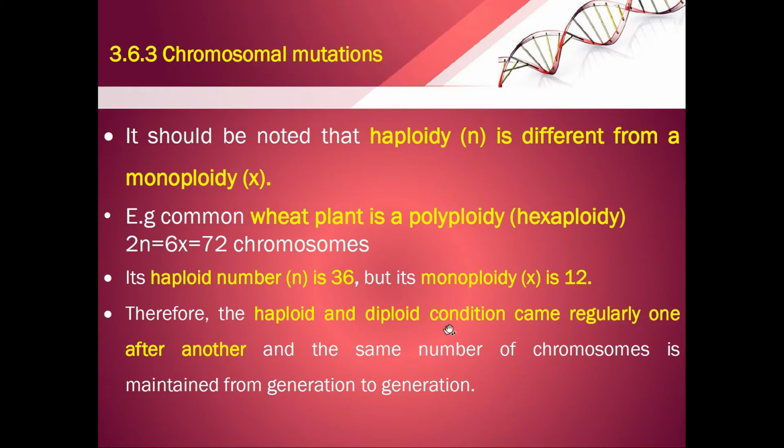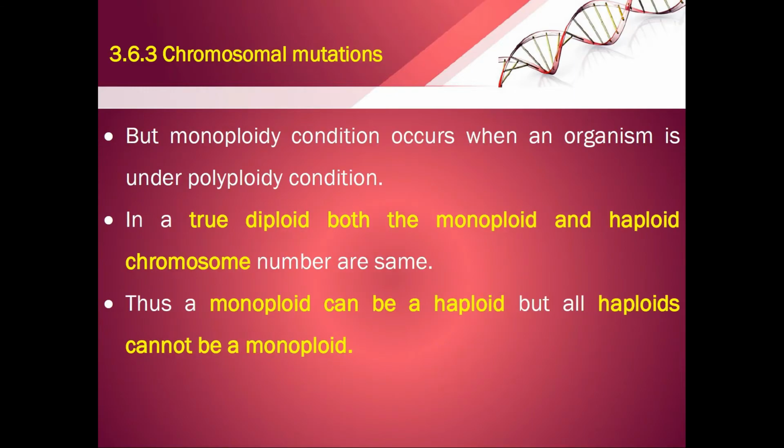So therefore, haploid and diploid conditions come regularly one after the other, and the same number of chromosomes is maintained from generation to generation. But the monoploid condition occurs when an organism is under polyploidy. In a true diploid, both monoploid and haploid chromosome numbers are the same. Thus, a monoploid can be a haploid, but haploids cannot be monoploids. Can you understand this? Monoploid means x, whereas haploid means n. So, x can become n, but n cannot be x.